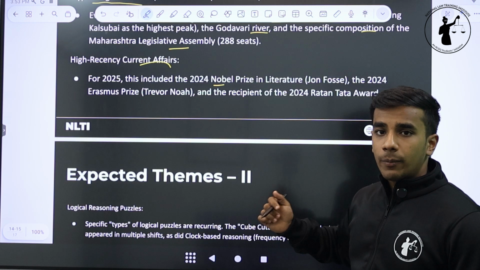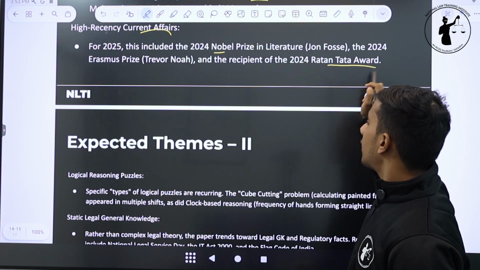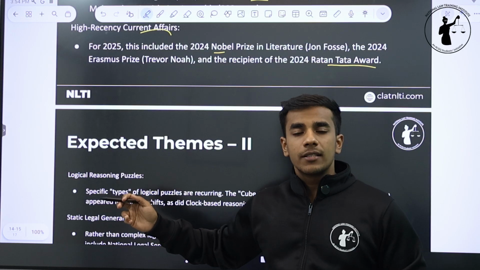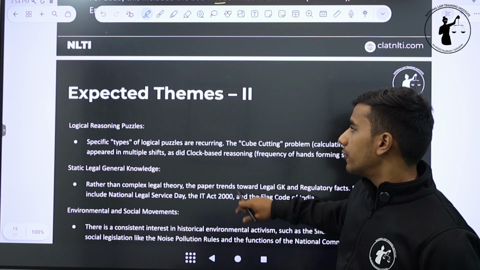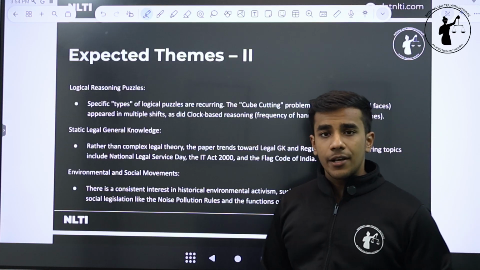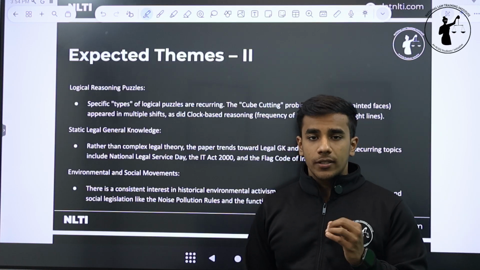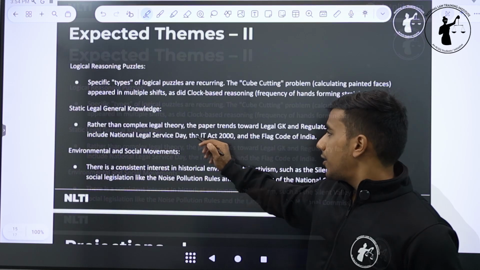Recently, the 2025 Nobel Prizes have also been announced. So very important for you. The Ratan Tata Awards, the Erasmus Award, the Booker Prize Award, important awards that you need to cover. For logical reasoning, the types of questions that are recurring are blood relations, syllogisms, puzzles, arrangements, and questions on clocks and calendars plus cube. Static general legal knowledge.